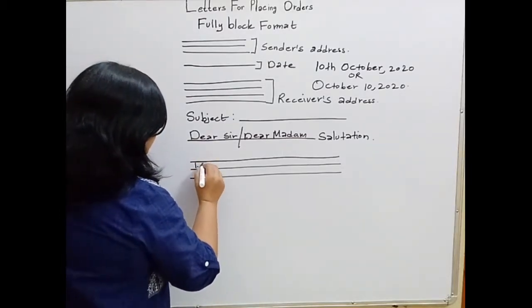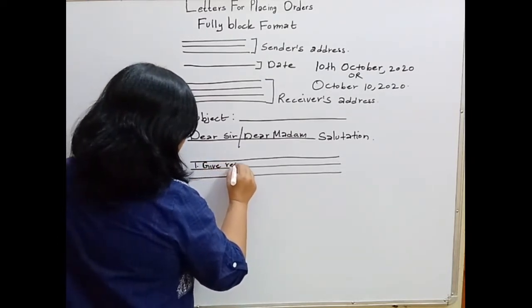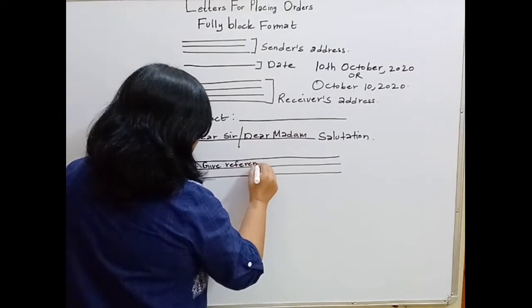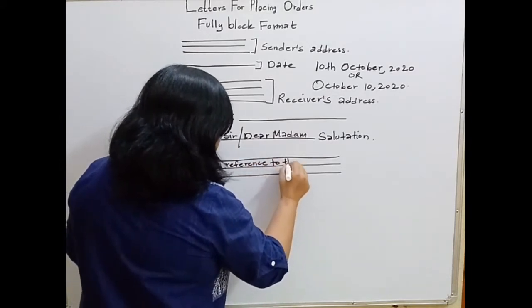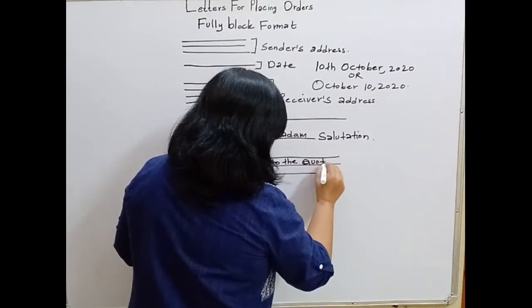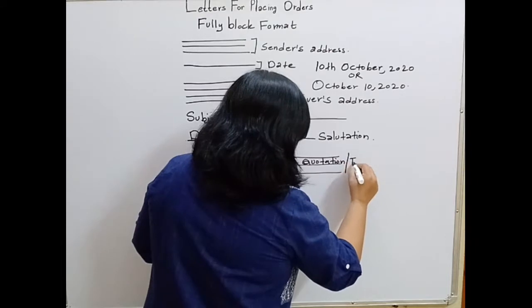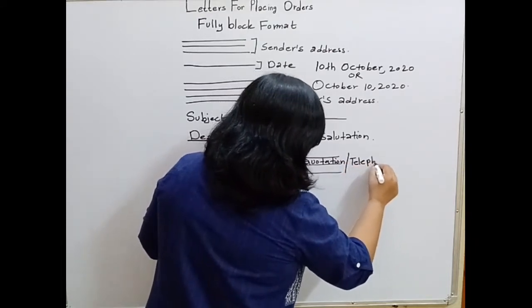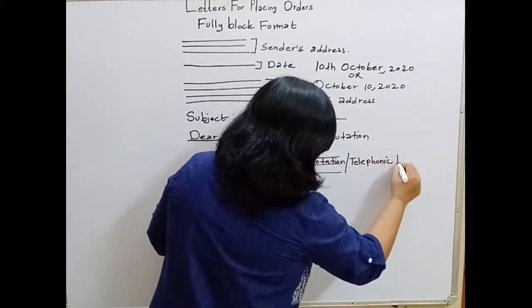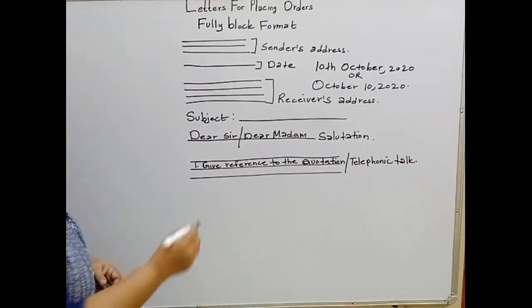Number 1, give reference to the quotation or telephonic talk or telephonic conversation.